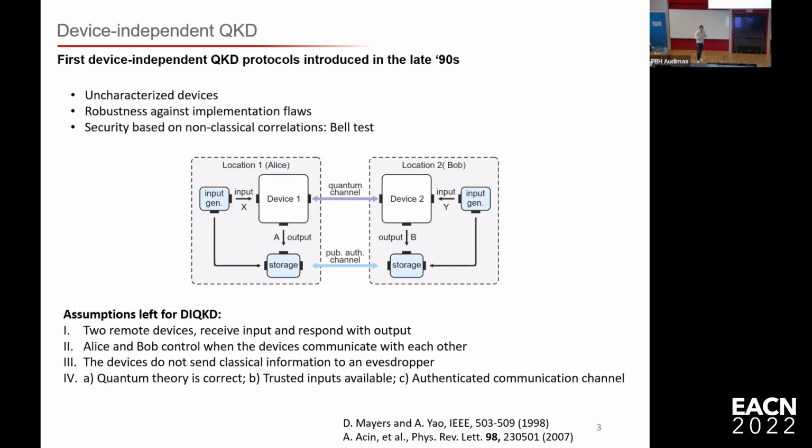On top of that, those are specific for DIQKD, but for all QKD protocols, you also need to assume that quantum theory is correct, that there are trusted inputs available, which you can, for example, obtain via a QRNG, and that you have an authenticated communication channel.